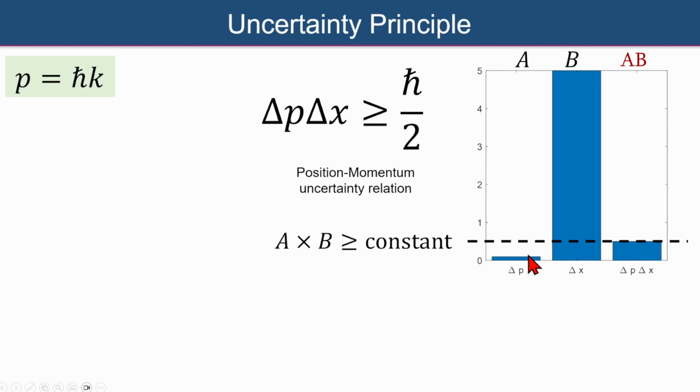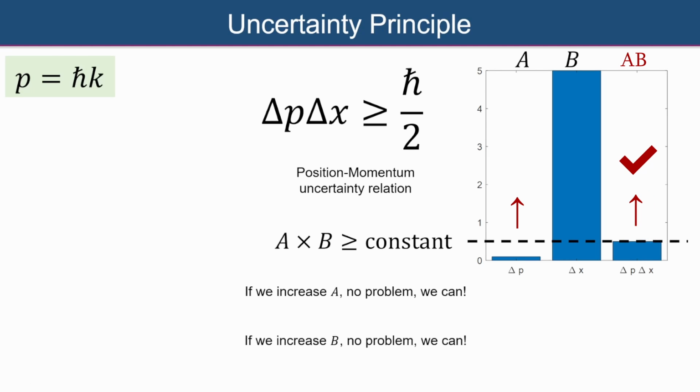So what does it mean then if we require A times B to be greater than or equal to some constant value? Well, it means, first of all, think about this, we could increase A, and that is fine. If we increase A, we would correspondingly increase the overall product, A times B would be above that dashed line, so that's not a problem. Likewise, we could increase the value of B as well, and then A times B would still be larger, at least greater than or equal to the value depicted by that dashed line.